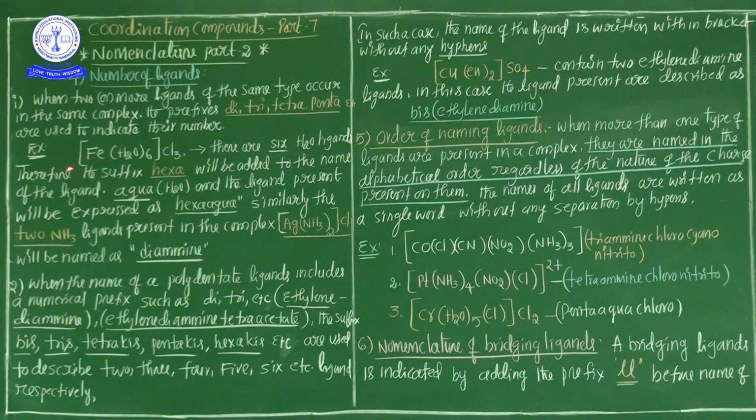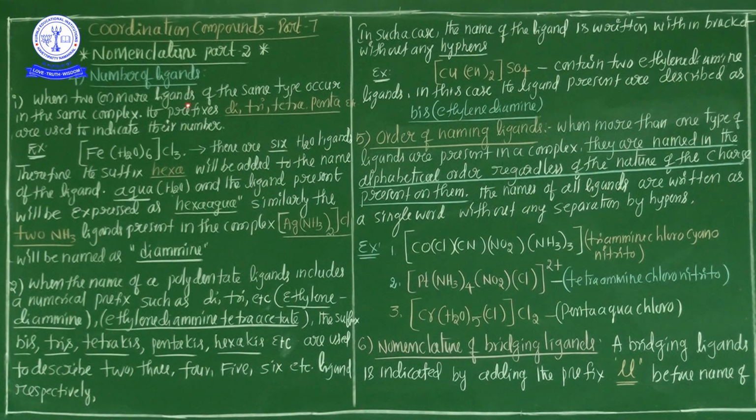For example, [Fe(H2O)6]Cl3. Here six water ligands are present. In the ligand name, water is written as aqua. If the same ligand is present six times, it is termed hexa, so hexa will be added as a prefix to the name of the ligand. The ligand present is expressed as hexaaqua. So it is hexaaquairon(III) chloride.